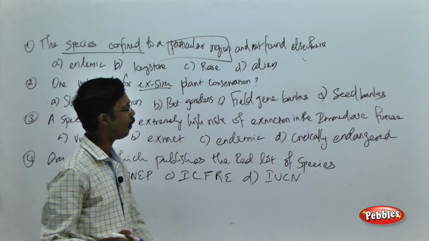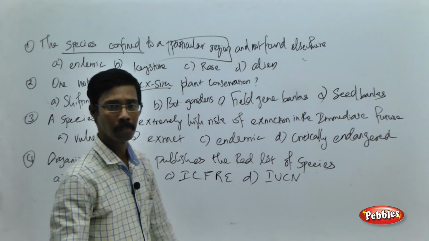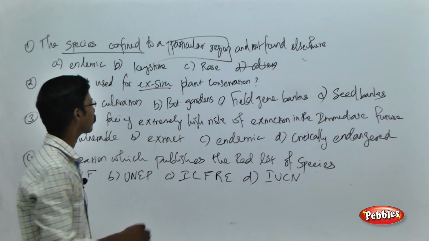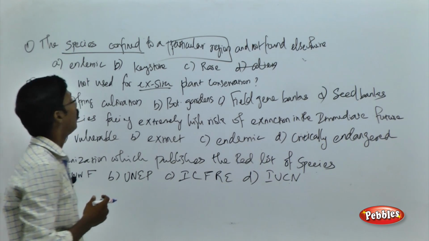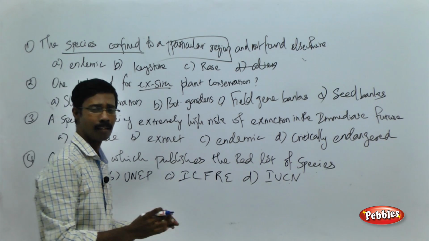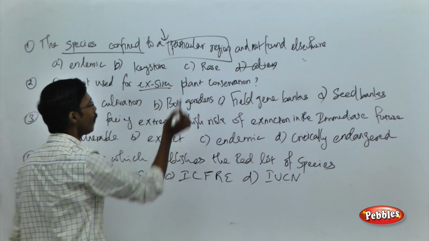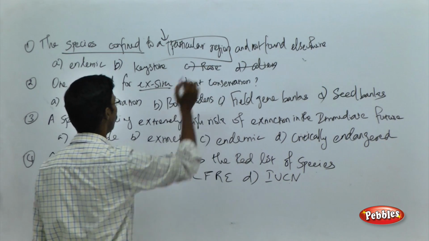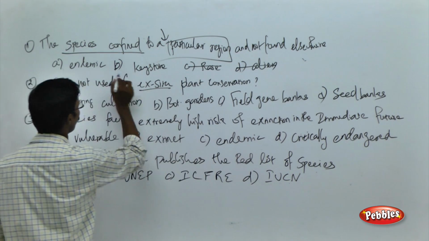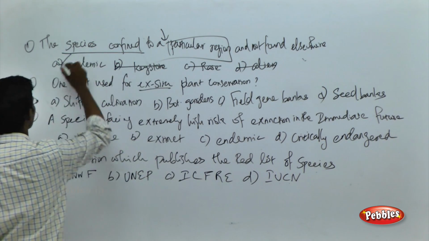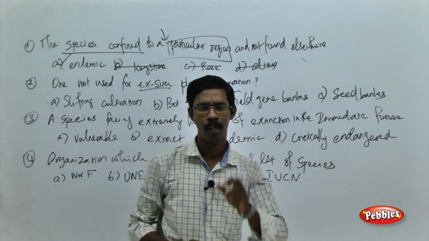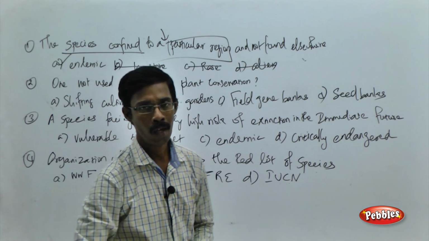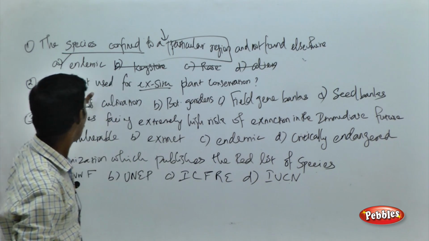What do you mean by alien? Alien is a species that has been introduced from some other place. You can easily eliminate them. Rare may not be the correct answer for the particular question, because the question is not talking about the rarity of the species, it's talking about the location of the particular species. So you can easily eliminate rare. Keystone may not be the correct term over here, and endemic is the correct answer. Endemic refers to the presence of the species only at a unique location, in the particular hotspots of the world. Fine. See the next question.